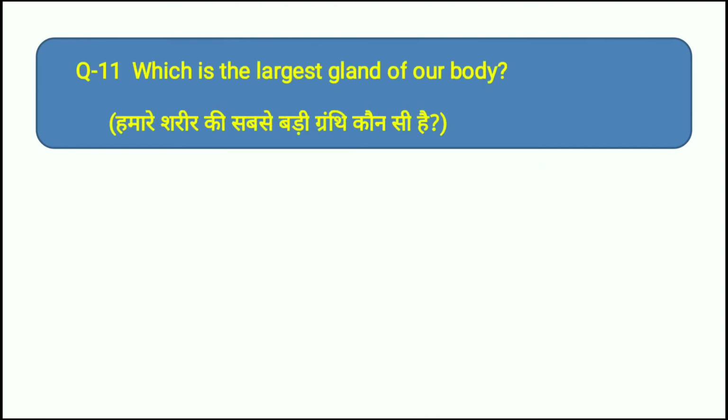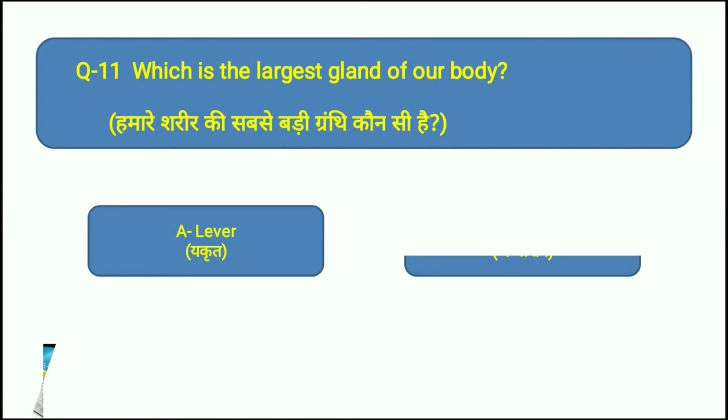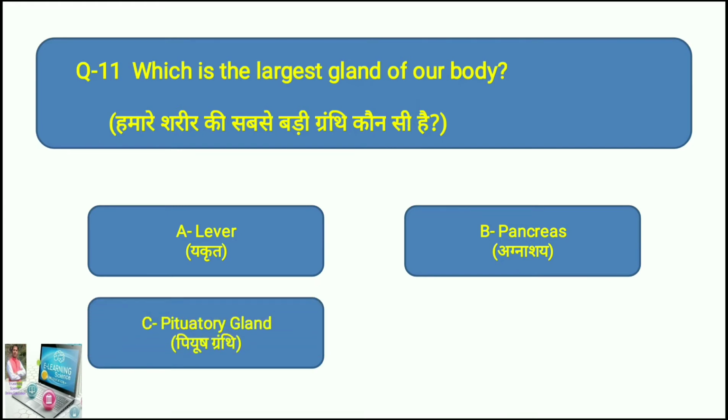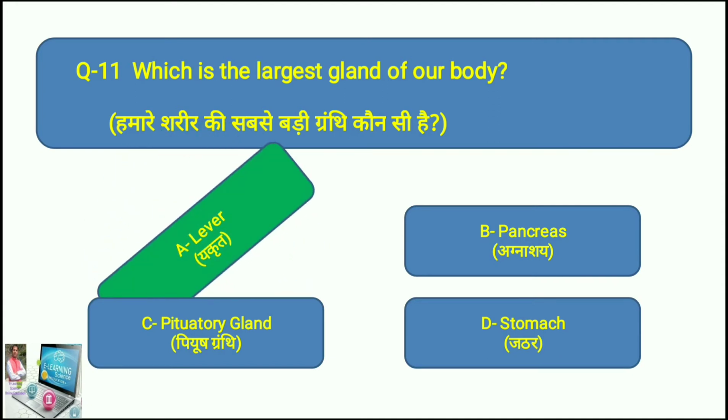Here comes question number 11. Let's move toward it. Which is the largest gland of our body? I think everybody knows that. Your options are, option A is liver, option B is pancreas, option C is pituitary gland, and option D is stomach. What do you think? The right answer is A, liver. Liver is the largest gland of our body.